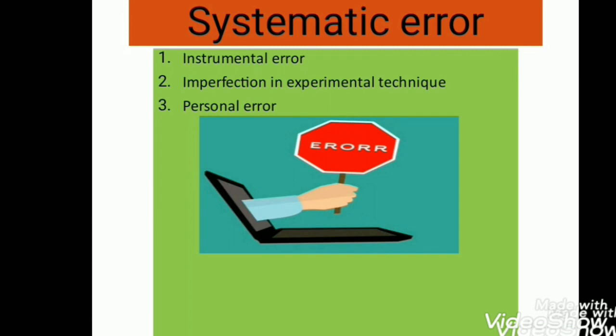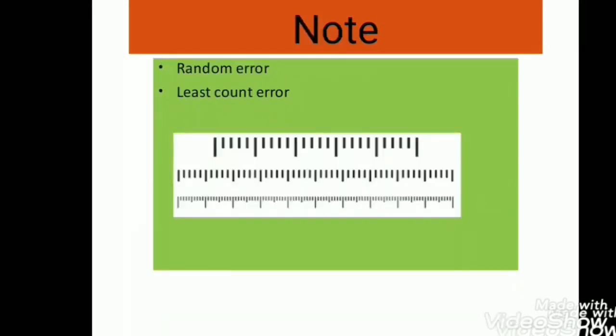Now come to personal error. Personal error arises due to an individual bias, lack of proper setting of the apparatus, or an individual's carelessness in taking the observation without observing proper precautions. So these are the three types of systematic error. Random error can arise due to random and unpredictable fluctuations in experimental conditions.